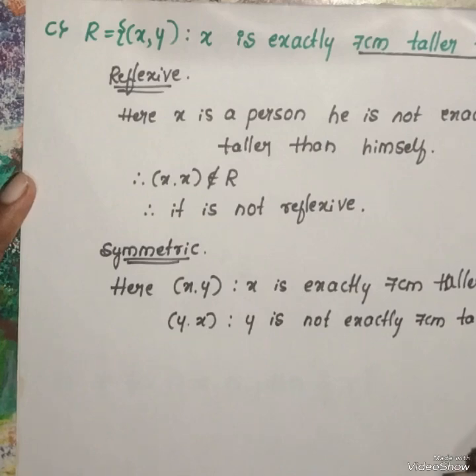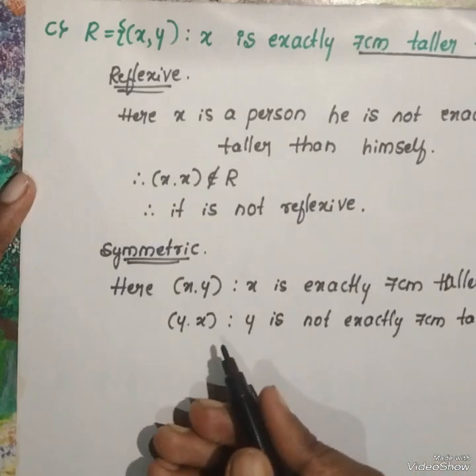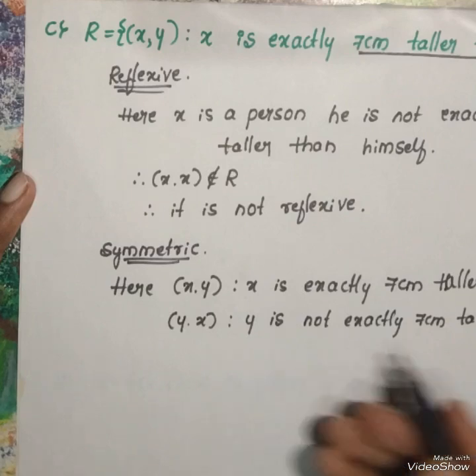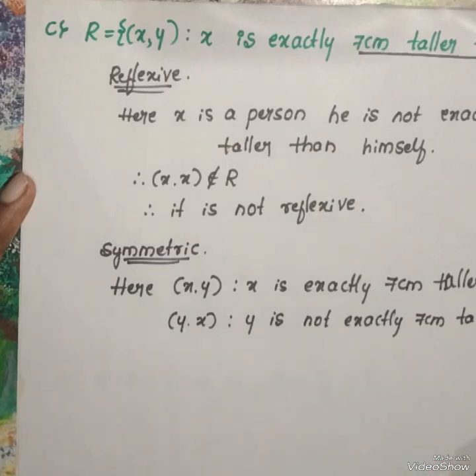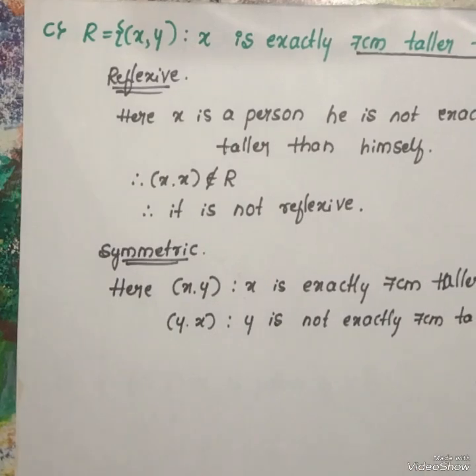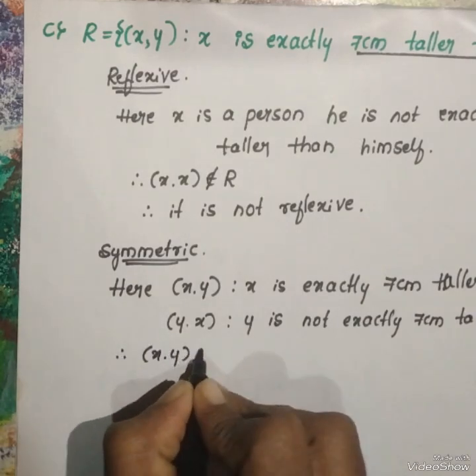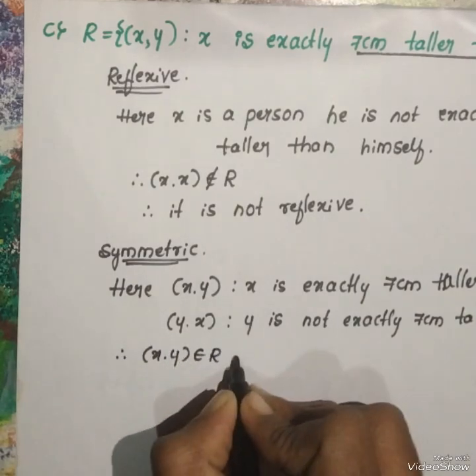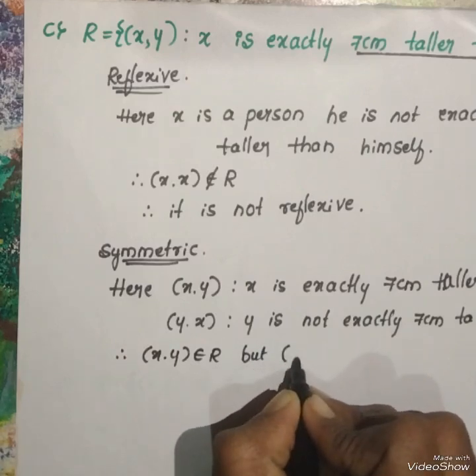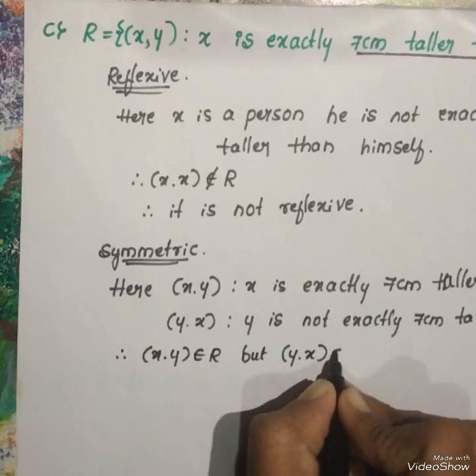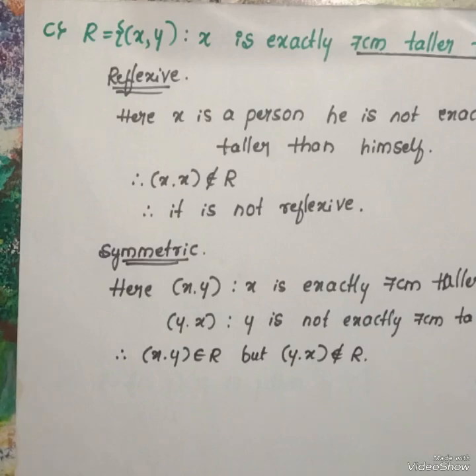But if we take y, y's height is already 130 centimeter, and from this condition y would become 144. It is not possible. Therefore x comma y belongs to R, but y comma x does not belong to R.